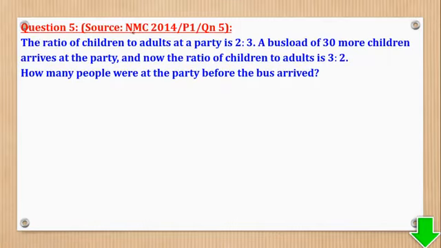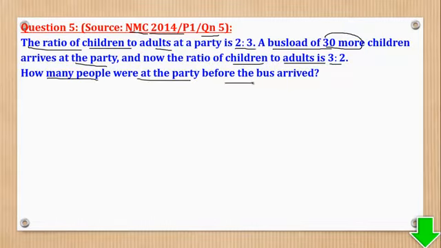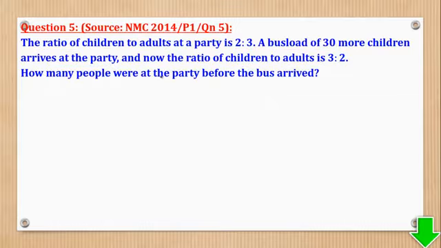Question 5 came from the National Math Contest of 2014, Paper 1, Question 5. And it says, the ratio of children to adults at a party is 2 to 3. A busload of 30 more children arrives at the party. And now the ratio of children to adults is 3:2. How many people were at the party before the bus arrived?